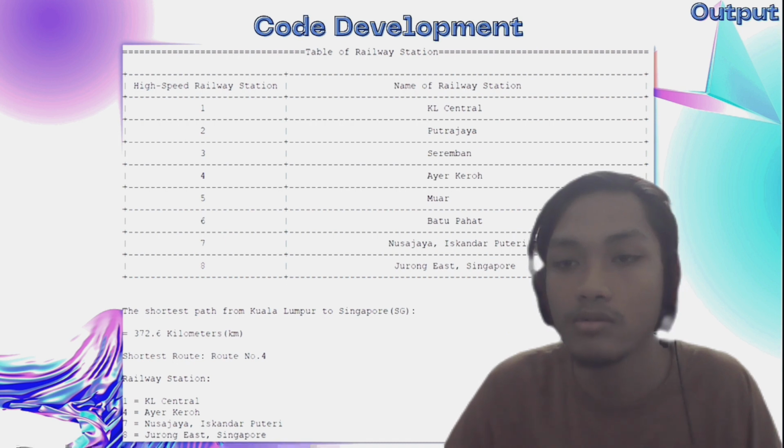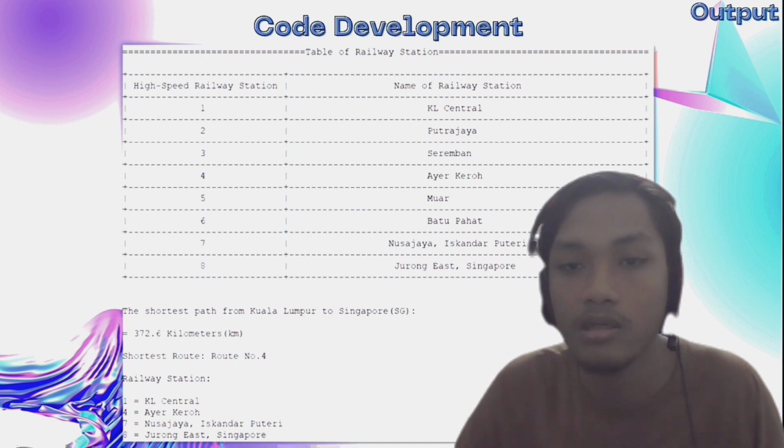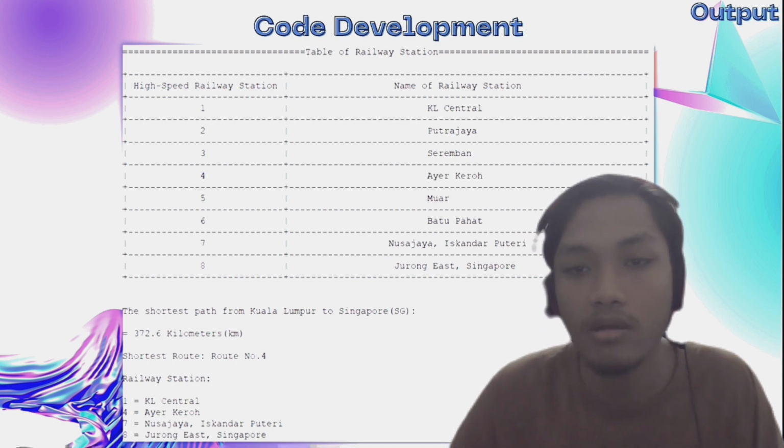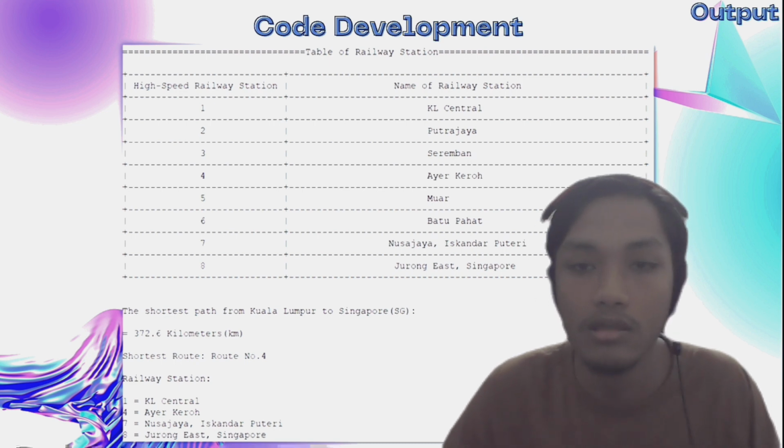The algorithm has chosen route number 4, which goes from KL Central to Ayer Keroh, then from Ayer Keroh to Nusajaya, and finally from Nusajaya to Jurong East. The total distance of this path is 376.2 km. The figure shows how the Dijkstra algorithm evaluates and selects the shortest path by updating the distance of nodes along the way until it reaches the destination.